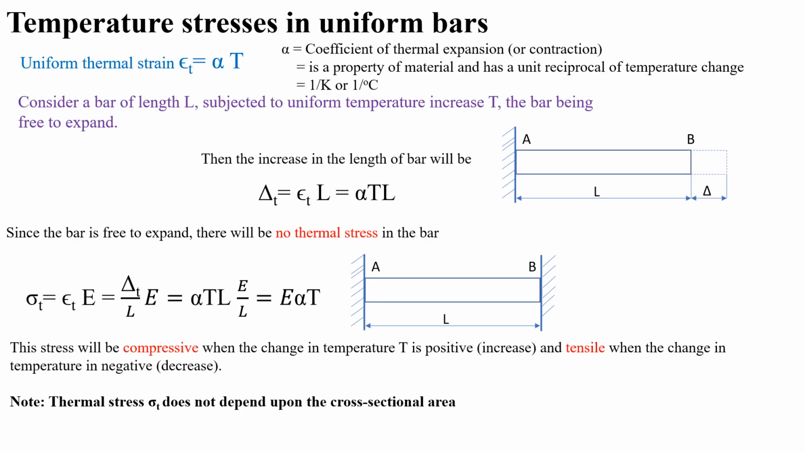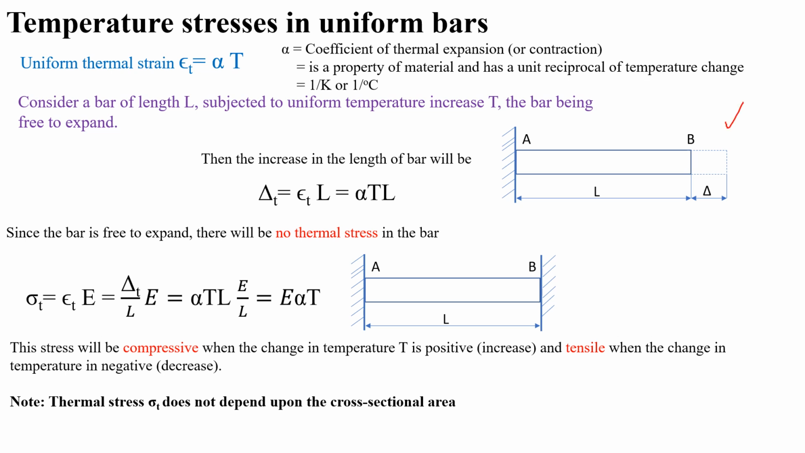Next we have to look for the temperature stress in uniform bar. So uniform thermal strain, so that is epsilon T equal to the alpha into capital T. Here alpha is the coefficient of thermal expansion, capital T is the change in temperature. Next let consider a bar of length L subjected to uniform temperature increase, the bar being the free end.